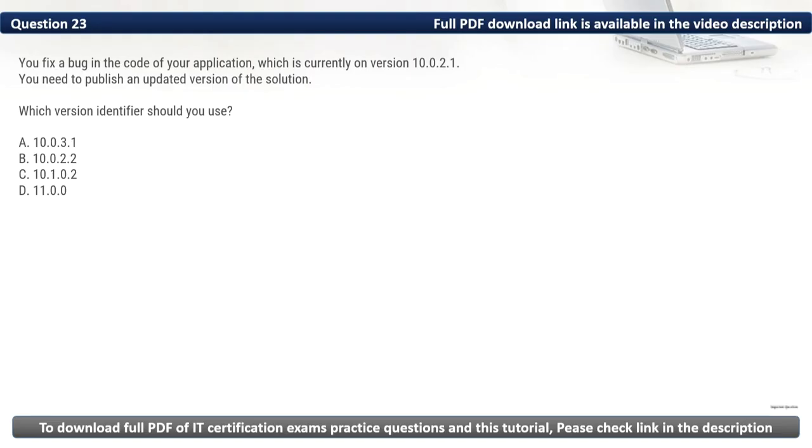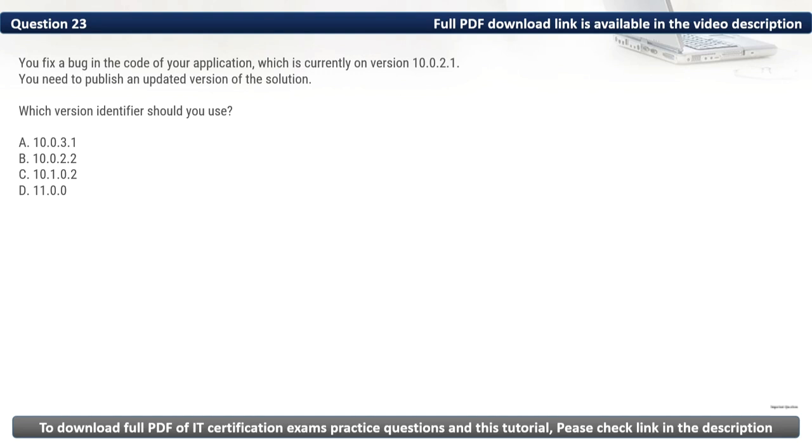Firstly, let's eliminate the incorrect options. We have A, 10.0.3.1. Incrementing the third segment implies the addition of a new feature or updates, not just a bug fix. Then we have C, 10.1.0.2. Incrementing the second segment implies a minor release with new functionality, which is unnecessary for a bug fix.